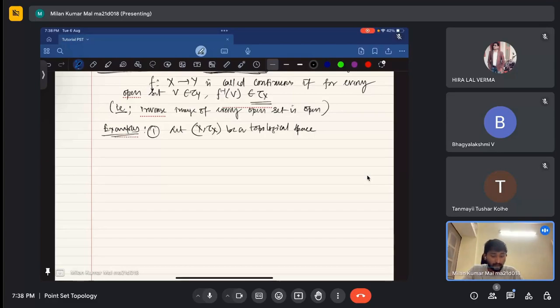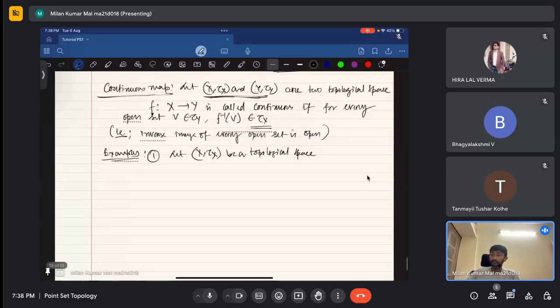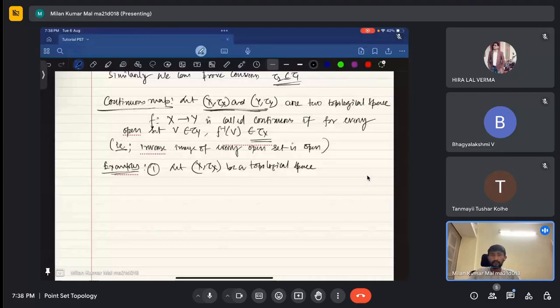Continuous function definition is clear, na? If there is any doubt, you can just ask me. Okay. Otherwise, I'm just going ahead.